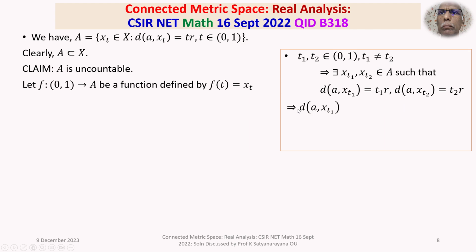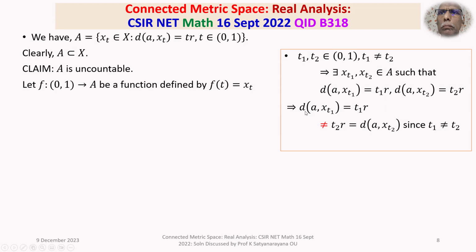Now t1R is not equal to t2R, where t2R is the distance between A and xt2. This is true because t1 is not equal to t2.